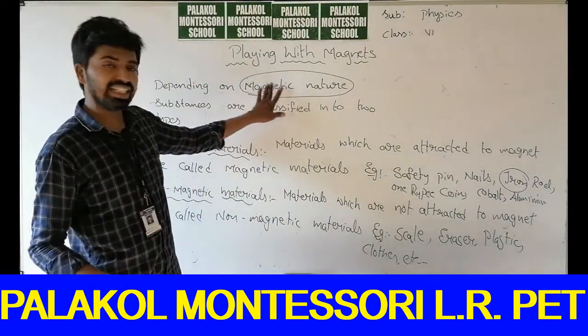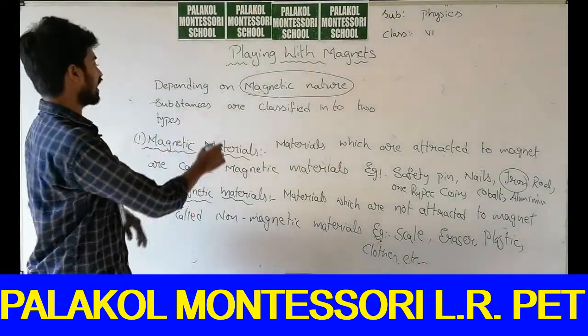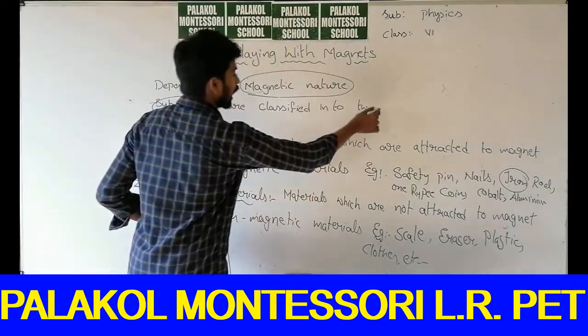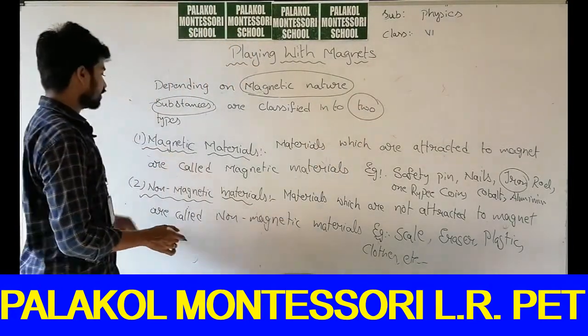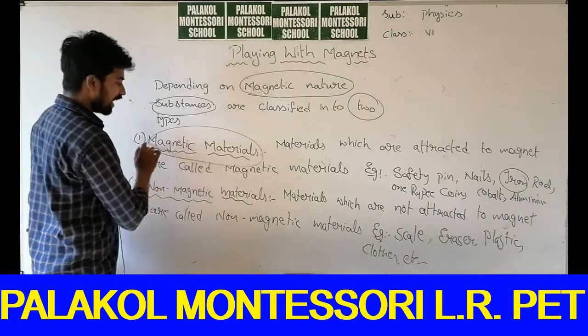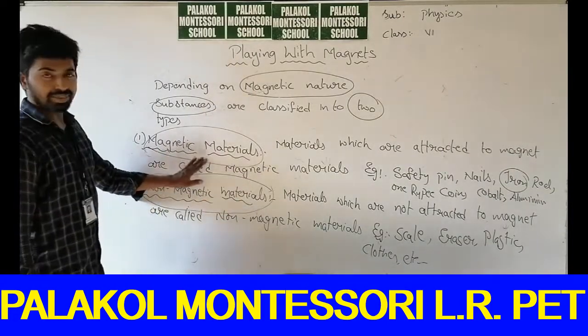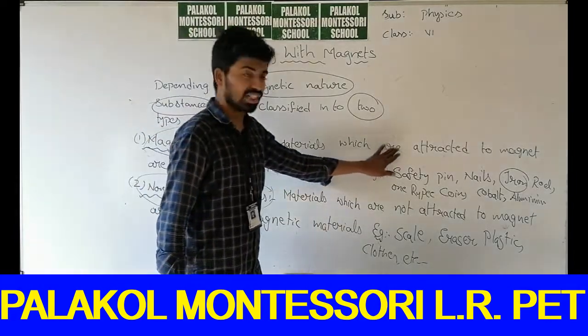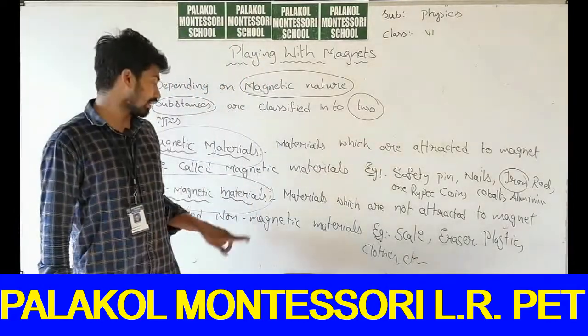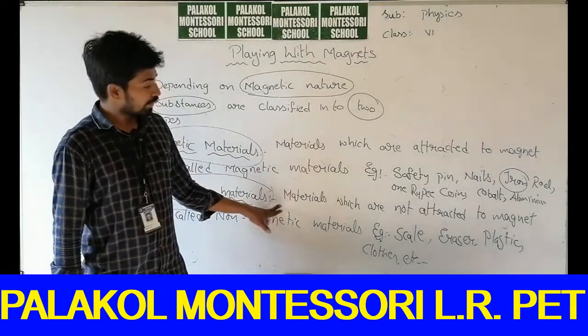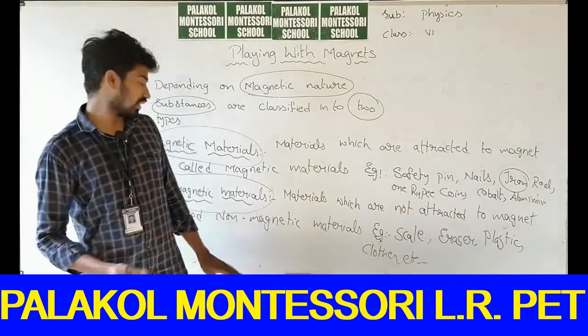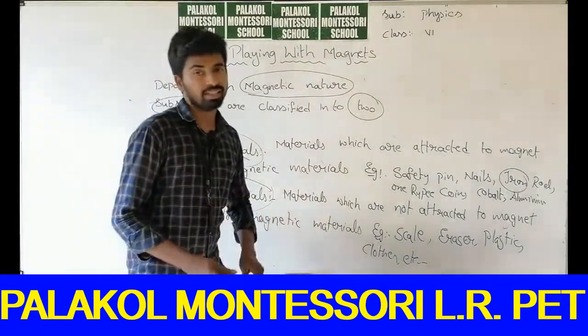Depending on magnetic nature, substances are classified into two types. What are those two types? One is magnetic materials and another one is non-magnetic materials. Materials which are attracted to a magnet are called magnetic materials. Materials which are not attracted to a magnet are called non-magnetic materials.